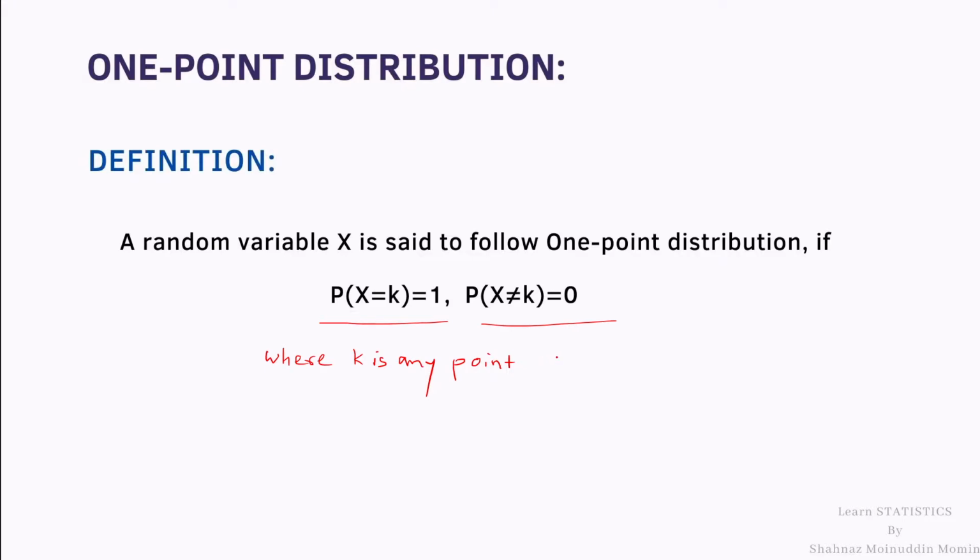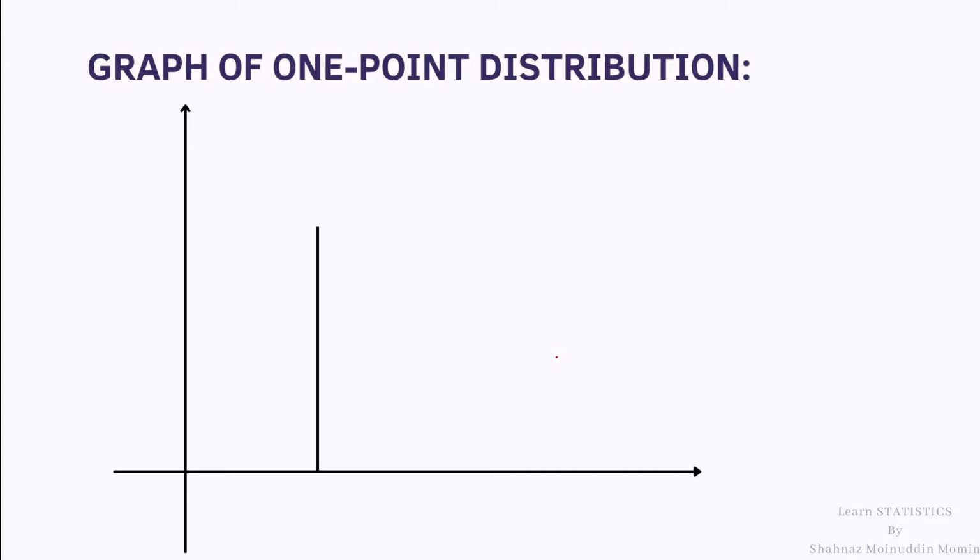Now we shall see the graph of PMF of one point distribution. To plot a graph of PMF, we take values of X on the x-axis and the probabilities on the y-axis. This is origin.